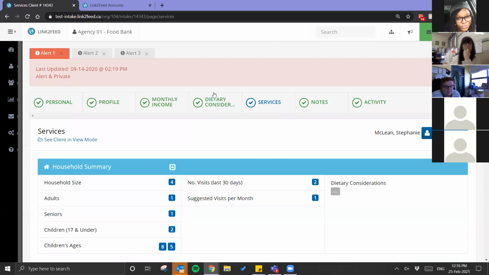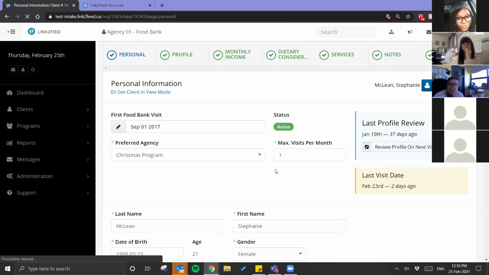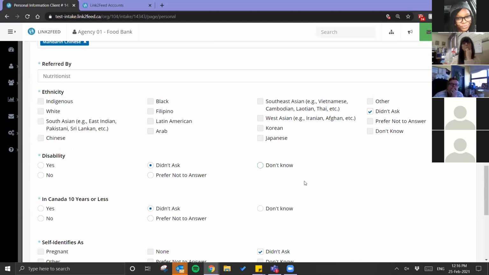Is there best practice for asking about ethnicity, such as phrasing the question? That's a great question. Let's go down here for ethnicity. From what I've heard other food banks say, it's more about asking the client how they identify themselves. So what ethnicities do you identify yourselves with?